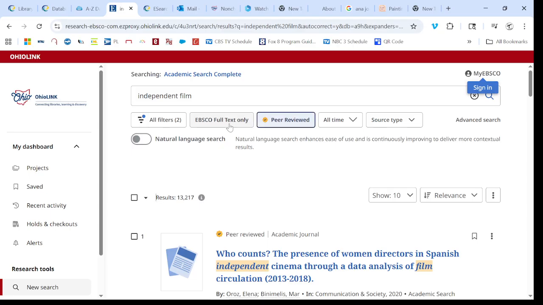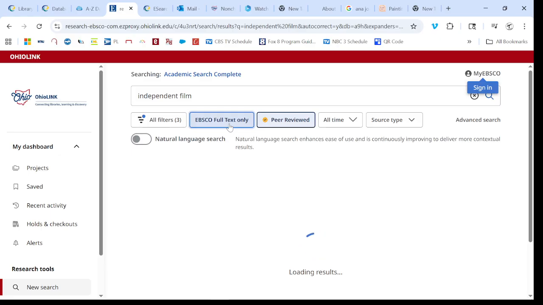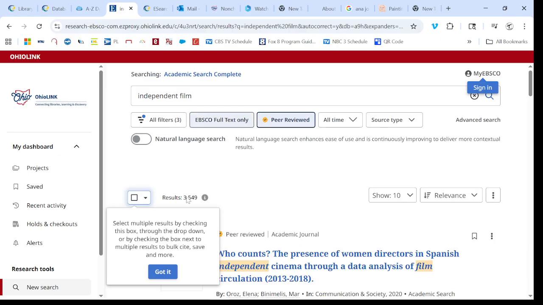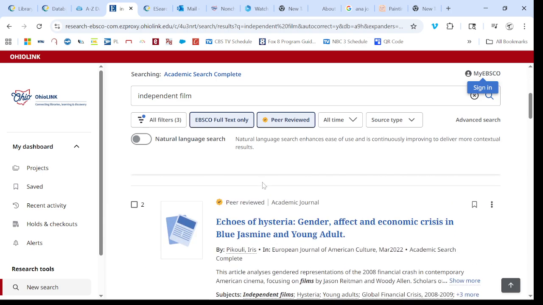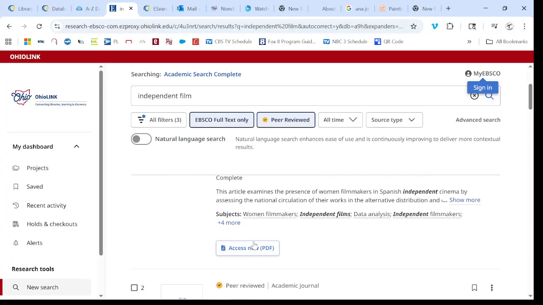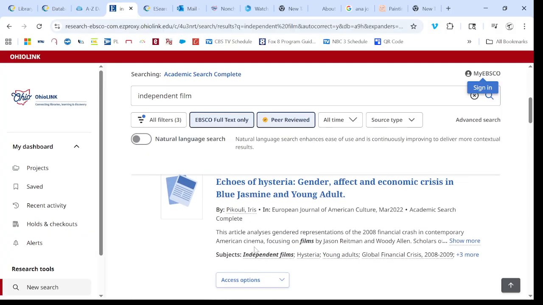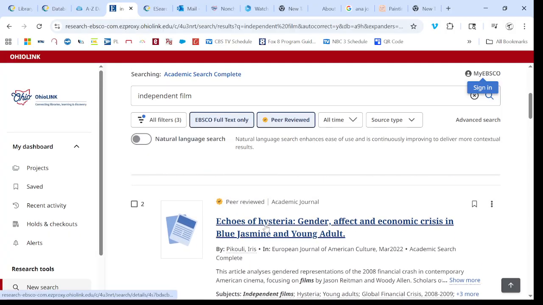Now, I also would like to have only the ones that I actually get full PDFs for. So I'm going to go ahead and put full text also as a filter. And now I'm down to 3,000. Still plenty for just learning how to do this, and maybe picking something I can put into my research essay. And the virtue of the full text is that I am going to be able to get it as a PDF, so I can see the whole thing. I can have it on my computer.